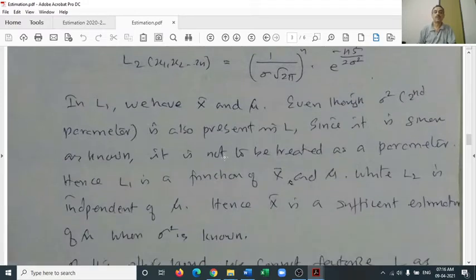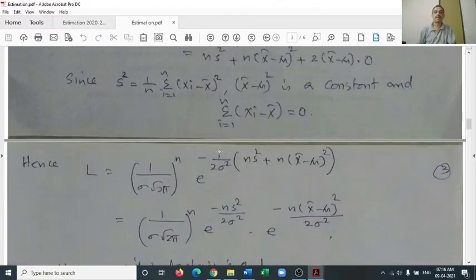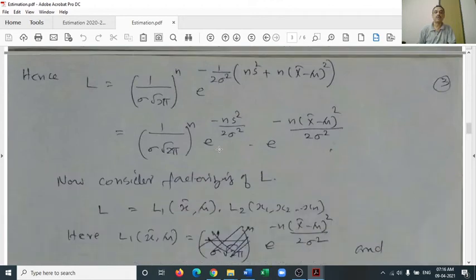So again we think of factorizing this likelihood function with one factor as a function of S square and sigma square, and the other factor not containing sigma square. So when we look at this equation, we can see that in all the three factors we have sigma or sigma square. So in short, we have to take all these together in L1, and L2 is 1.